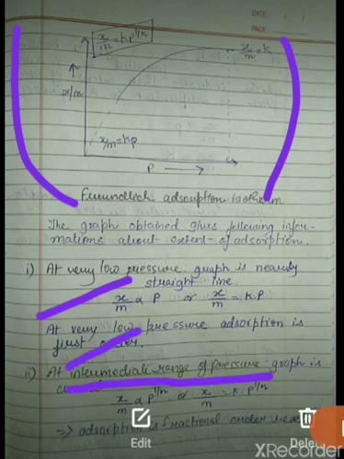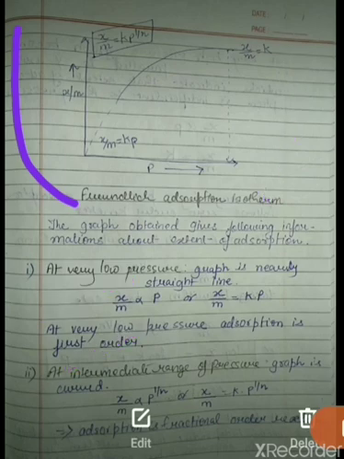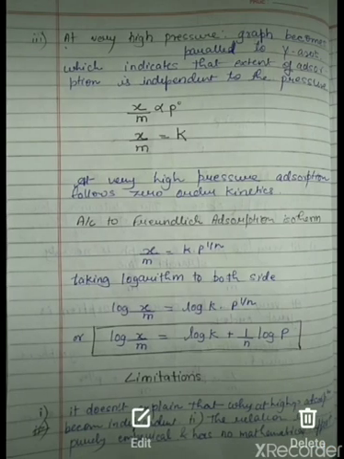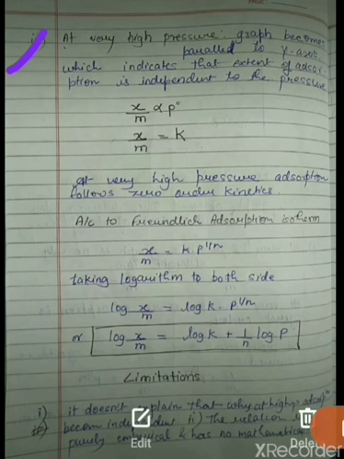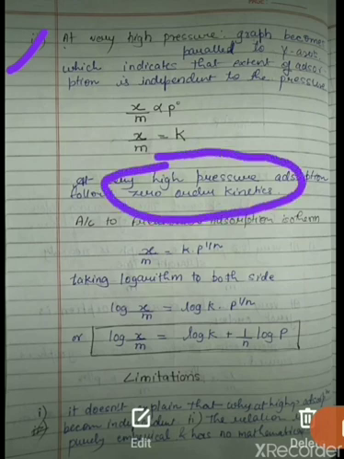At the intermediate range of pressure, the reaction will be of fractional order. And at very high pressure, the graph becomes parallel to the y-axis, which indicates that the extent of adsorption is independent of the pressure. So at very high pressure it is independent of pressure, and the kinetics, that is the order of reaction, follows zero order kinetics.